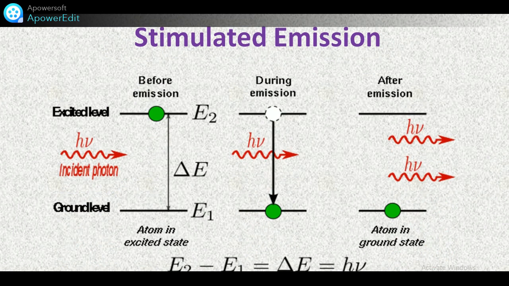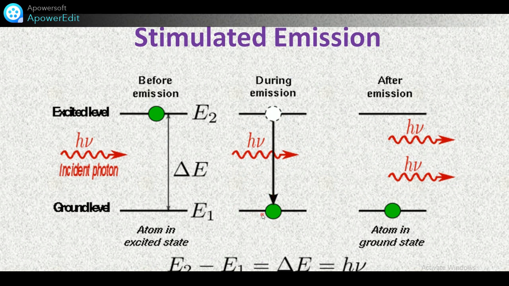When the atoms are present in excited state and some external energy is applied to these atoms, due to this energy these atoms come down to ground state, and at that time they emit a photon, and this process is known as stimulated emission.